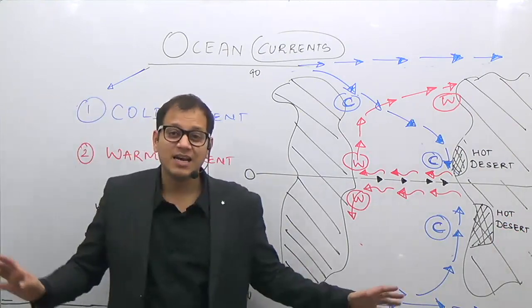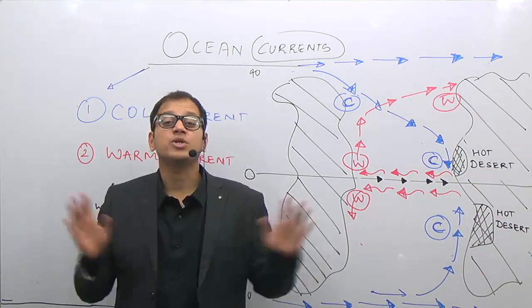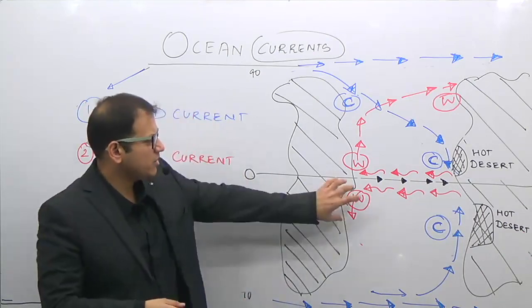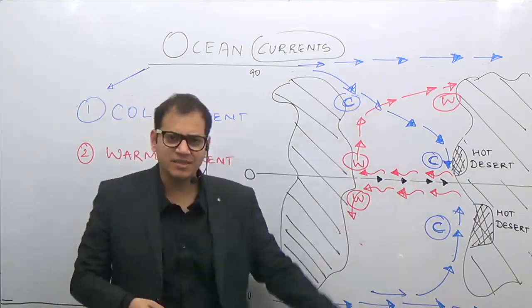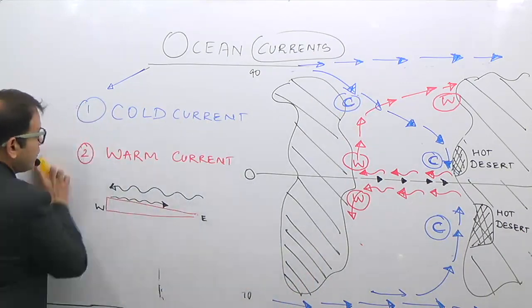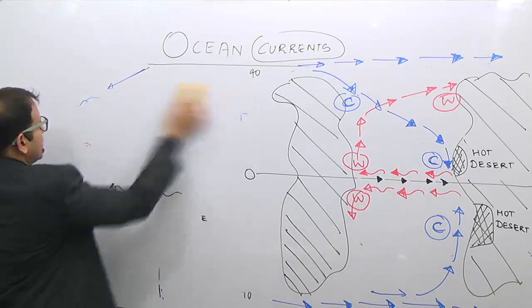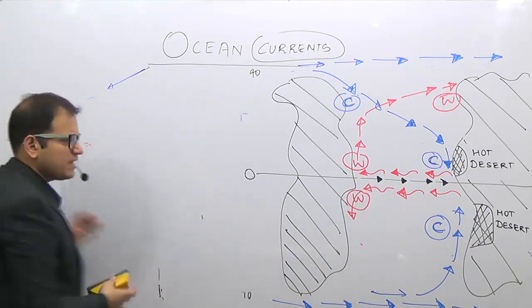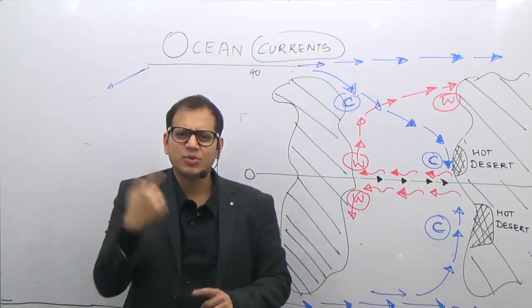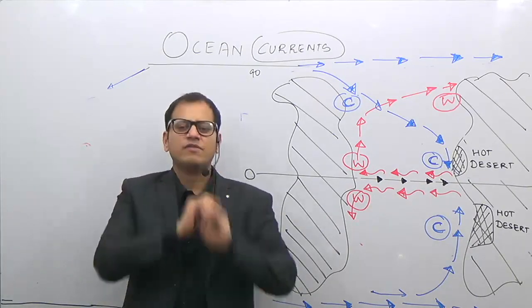Now with this general idea, we can study any of the ocean currents in the world. How simple the ocean current becomes. WWWCCC. This is the way. Now looking at what are the different kinds of factors which affect the ocean currents. We have already seen the factors. What will be the factor? Why is this generated? Due to the rotation of the earth. So this is one of the factors.